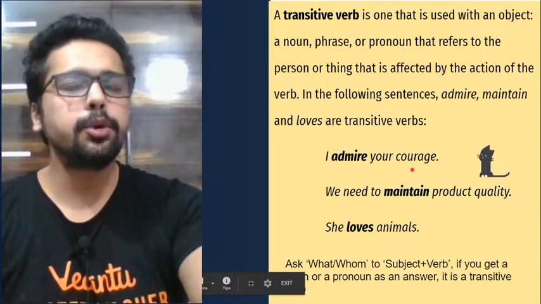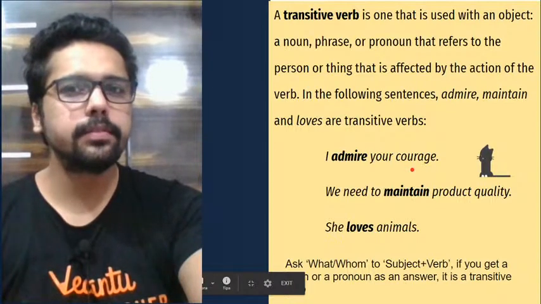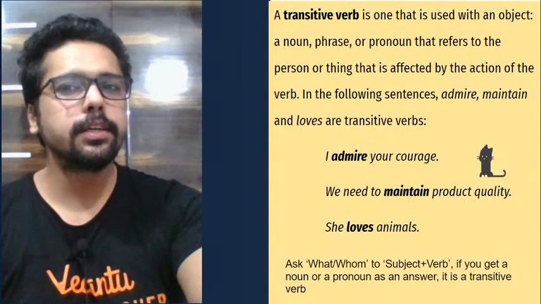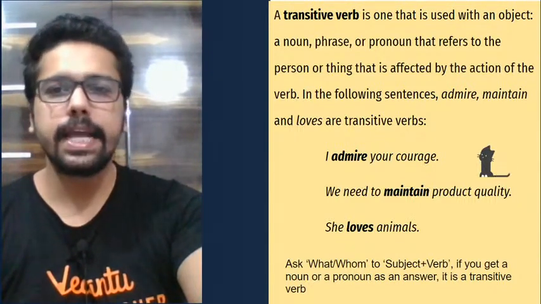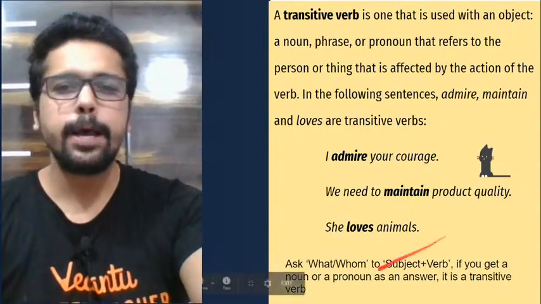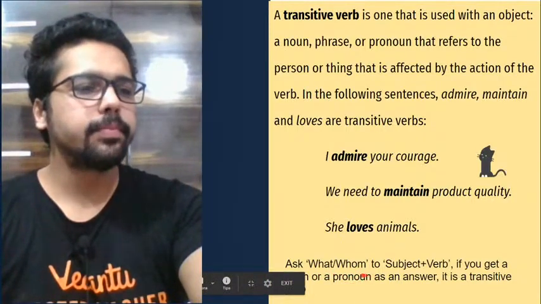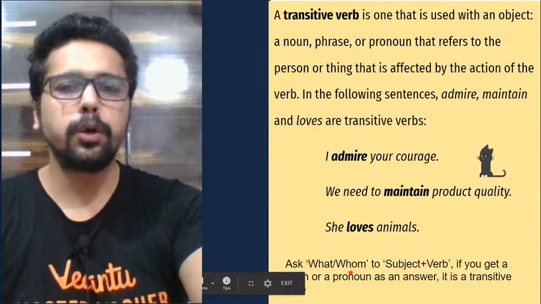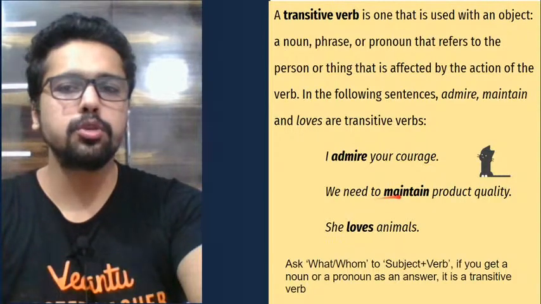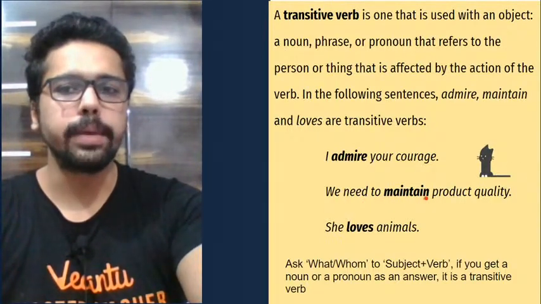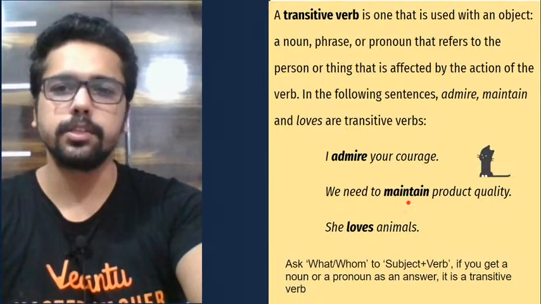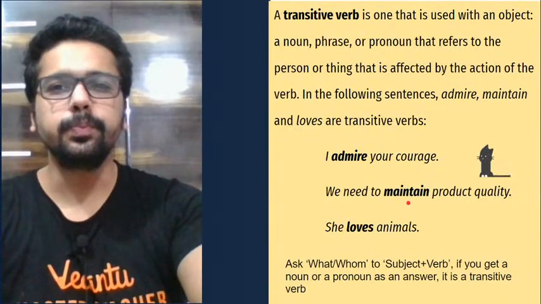So here, when I say I admire your courage, what do I admire? The answer is clearly your courage. We need to maintain product quality. What do we need to maintain? Product quality. She loves animals. Whom does she love? She loves animals. So you can always check with this. This is like a shortcut trick, guys. Ask what or whom to subject plus verb. I admire. What do I admire? We need to maintain. What do we need to maintain? If you get a noun or a pronoun as an answer, then that particular verb is a transitive verb. As simple as that.